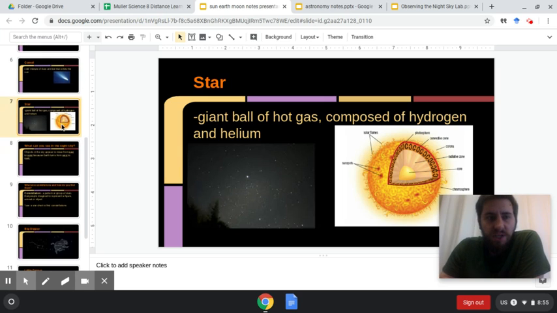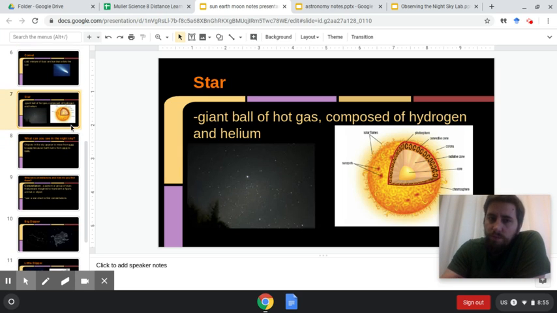Stars. Okay, that's basically what our sun is, right? It's a star, and it's very similar to other stars that you see out there. It's a giant ball of hot gas composed of hydrogen and helium. And you can see there's many different layers to the sun here. We're going to talk more about these layers in the coming weeks.